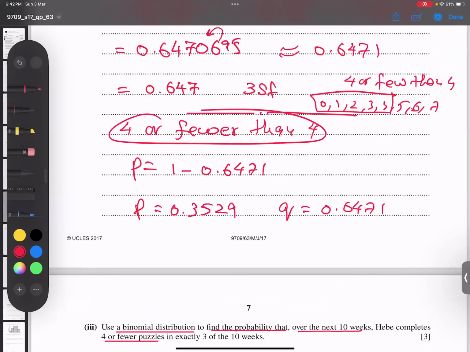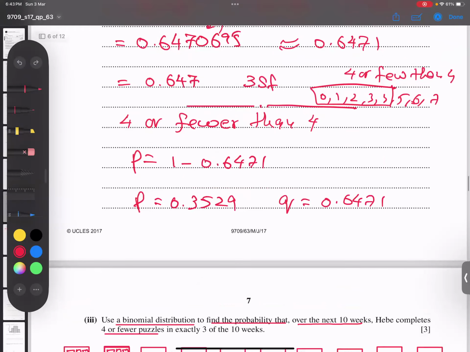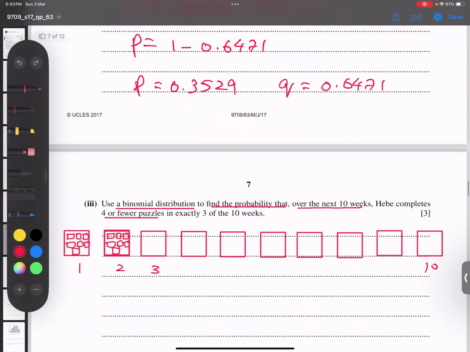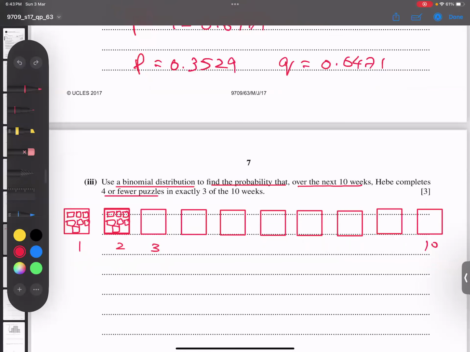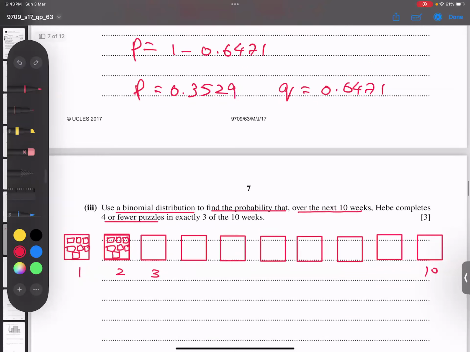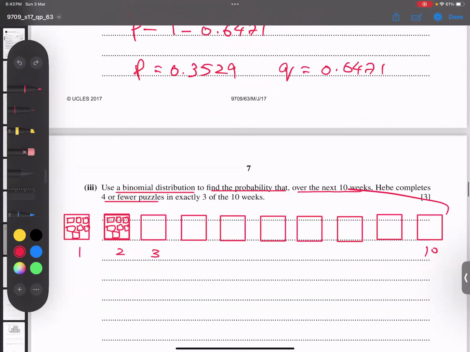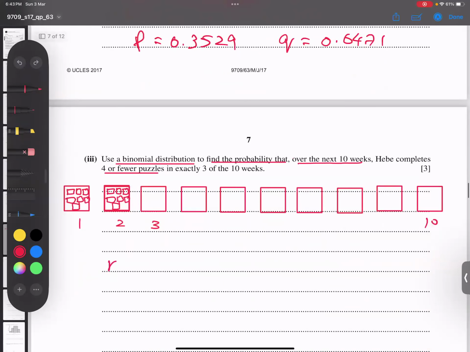Okay, 4 or fewer than 4. Now I come back. Listen to me very carefully, because this topic is a little bit hard even for teachers to explain, but I will try again to explain. So look here, I give an example. How many total weeks do we have? Total weeks are 10, so N is 10. Out of 10 weeks, he said exactly 3 weeks. Can I say R is 3? Correct. And what is the probability P and what is the probability Q?